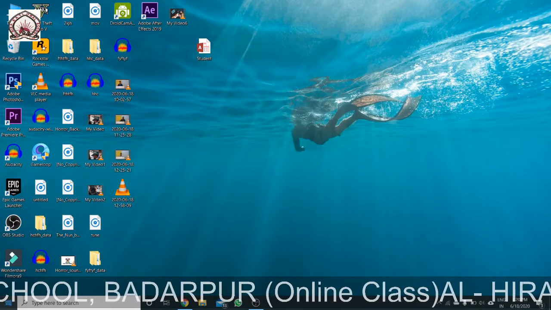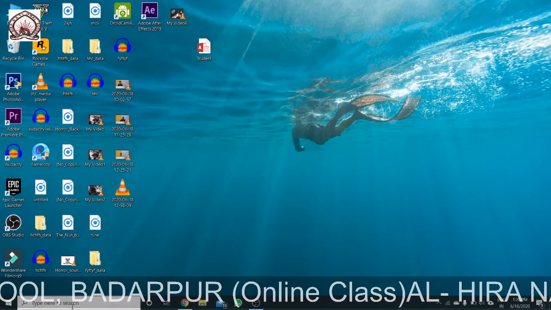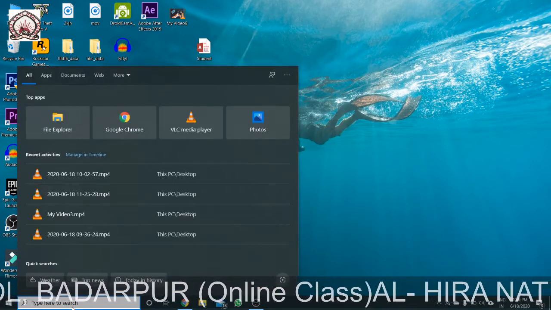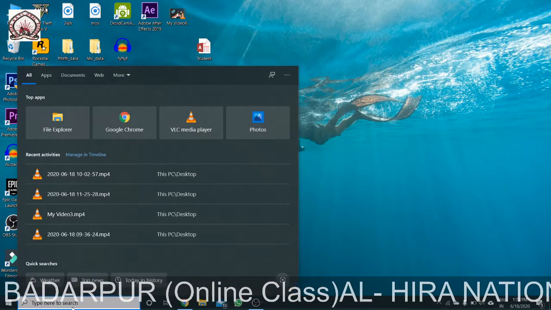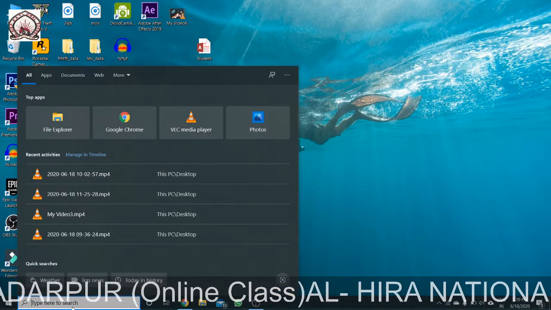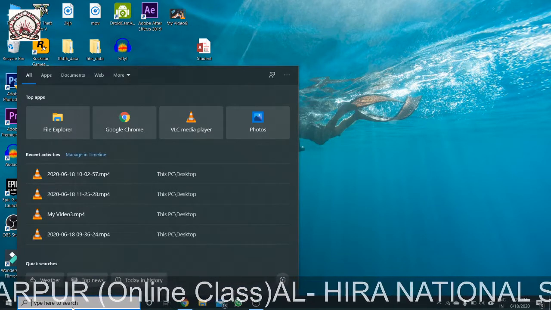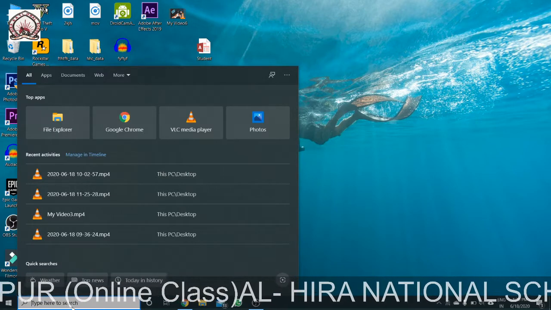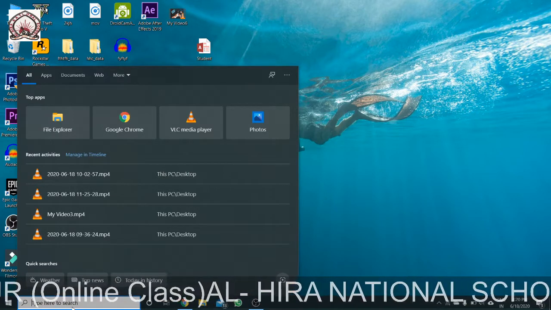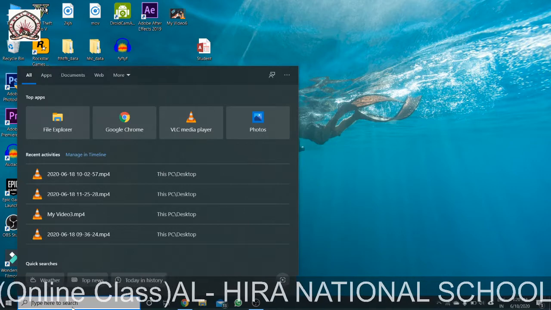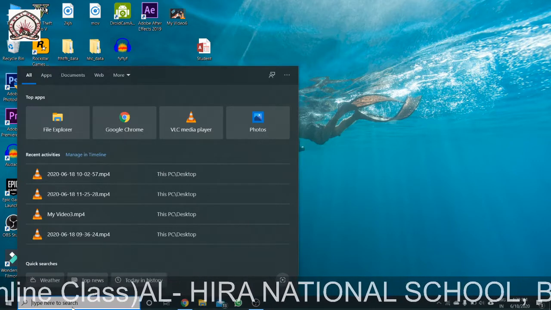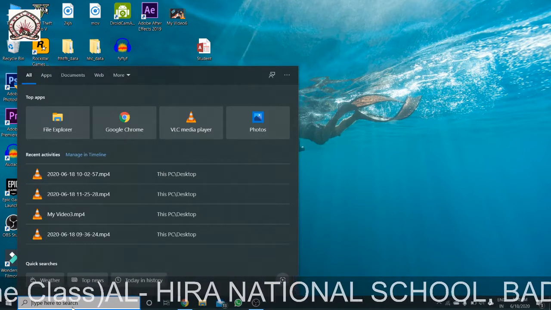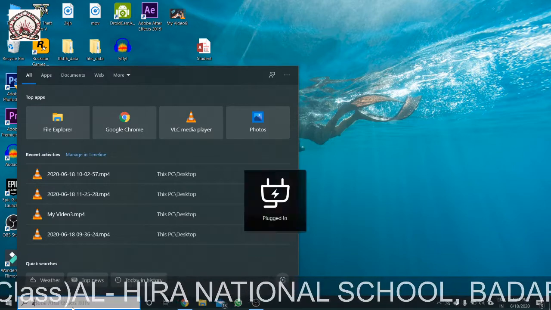So as I told you, we are discussing MS Access 2010. In my computer MS Access 2016 is installed, but all the features of MS Access 2010 are also present. They are the same, so no problem. So I am opening Access.